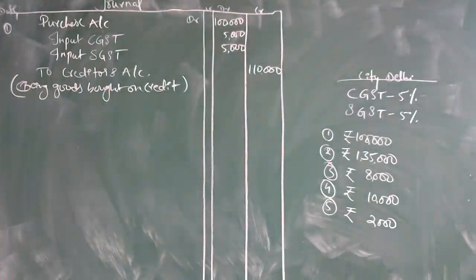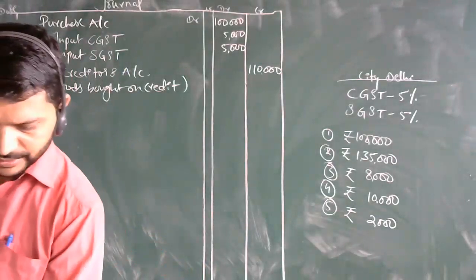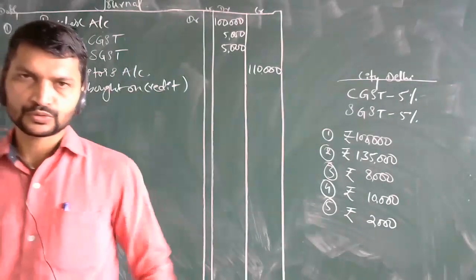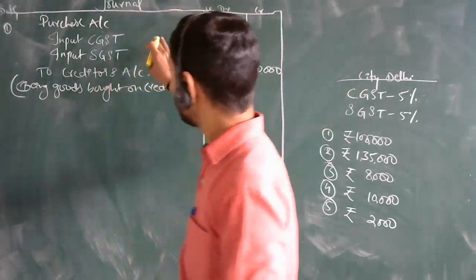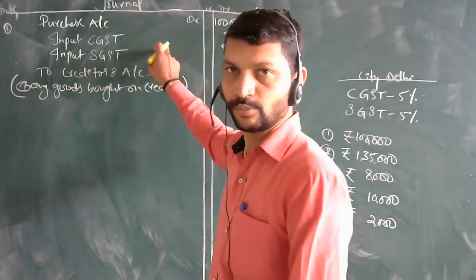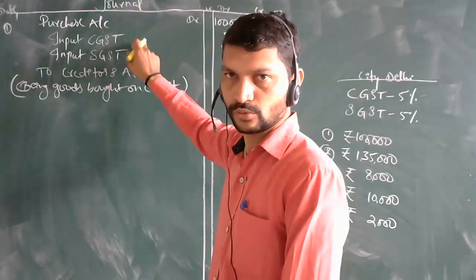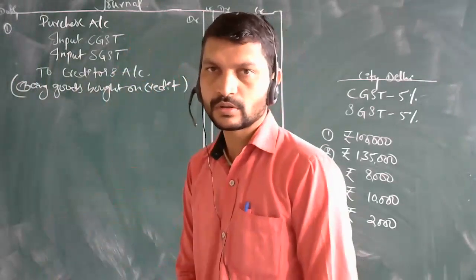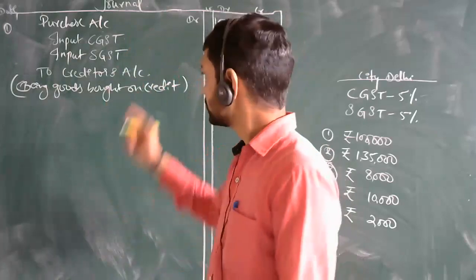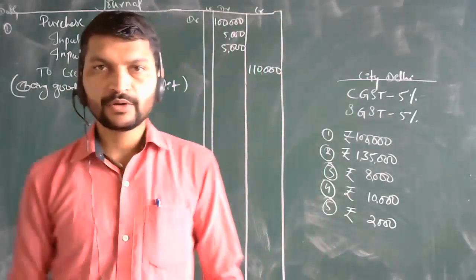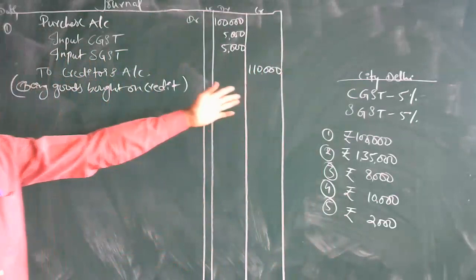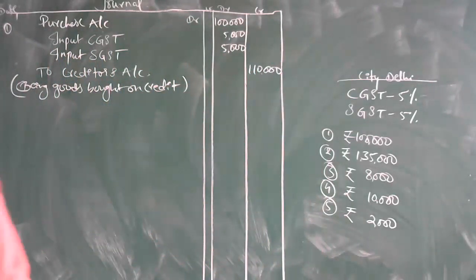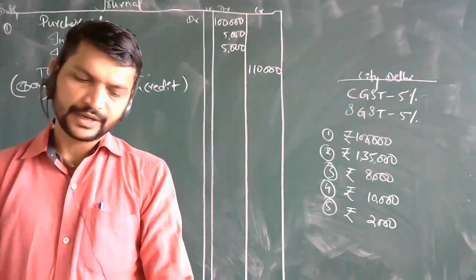So what is the second journal entry here? You have sold the goods. Now the tax, when you are purchasing, it will be the input tax for you. Now it is going out, meaning you are selling it, that time the taxes will be credited over here. So how is it told here? What is the entry here?